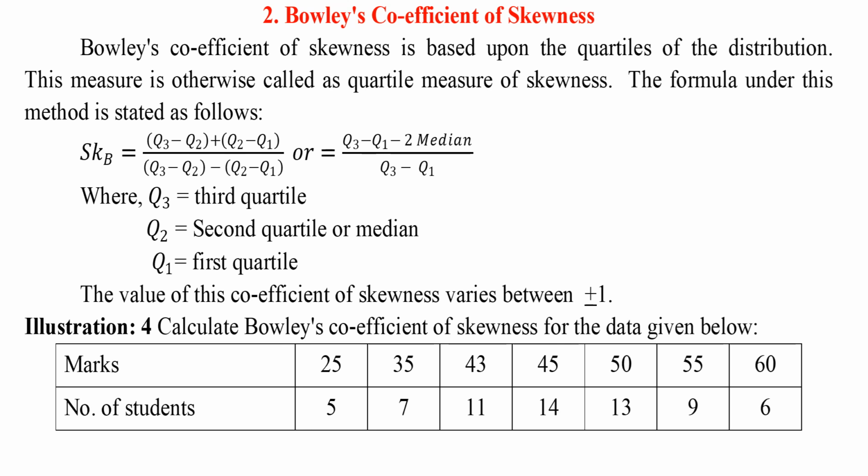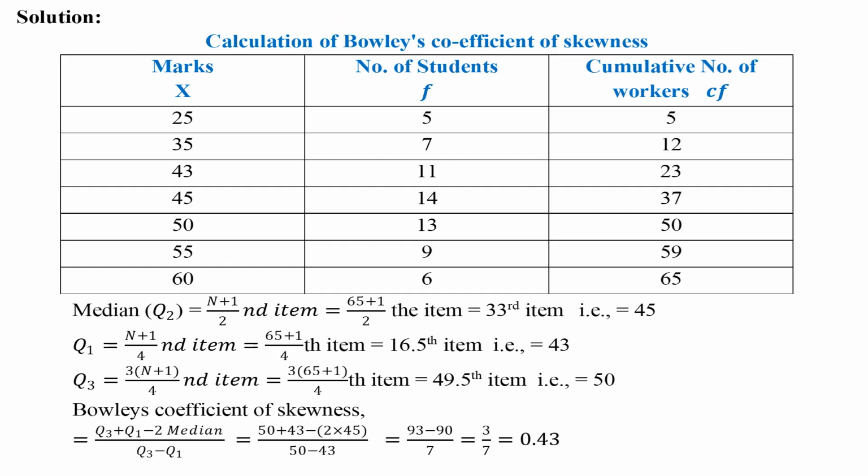Illustration 4 represents a discrete series. A 3-column table is prepared. In the first 2 columns, marks and frequency are given in the illustration or written. In the third column, cumulative frequency is calculated. Q2 is the 33rd item, which is in 37 of the cumulative frequency column. Hence the value corresponding to the variable, that is marks, is 45.